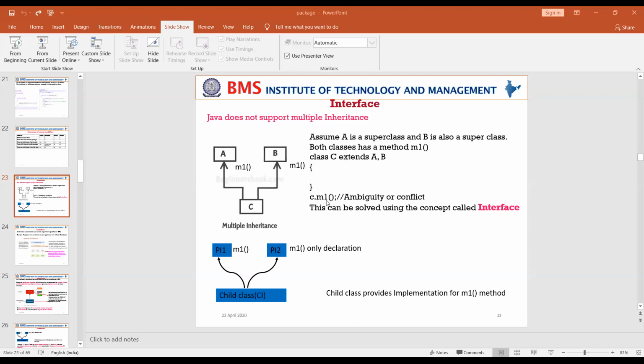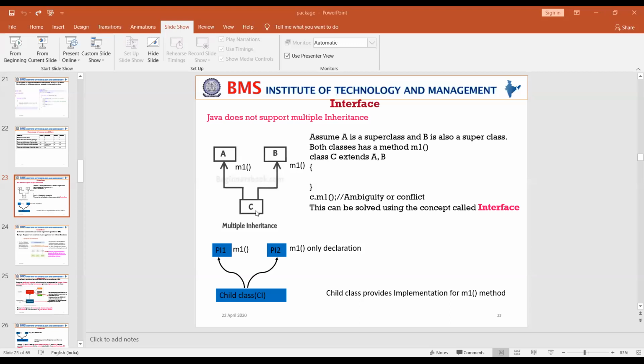can anybody tell me which M1 method will be called? Because the M1 method is present in class A and also in class B. When the child class calls this M1 method, which M1 method should be called? There is a confusion, whether to call the M1 method of A or of B. So there is an ambiguity or conflict, and that is why multiple inheritance is not supported in Java.